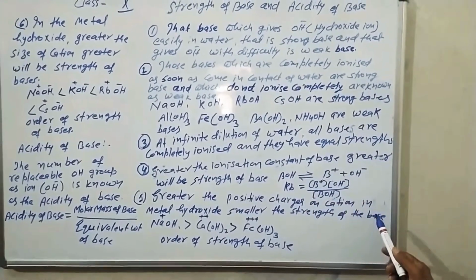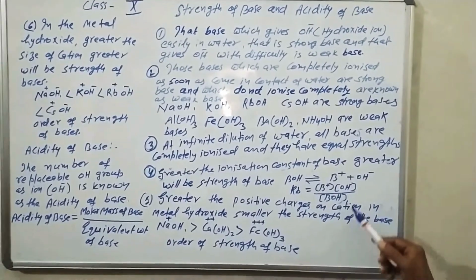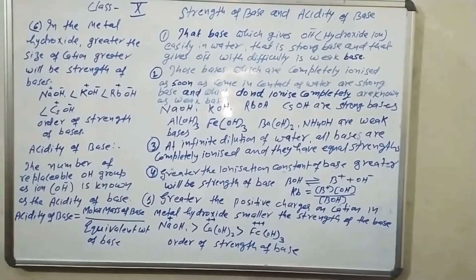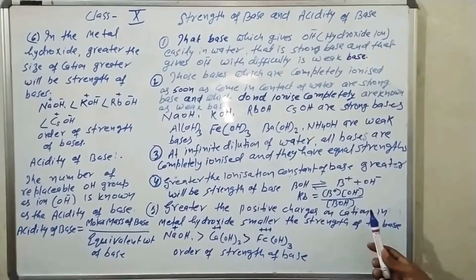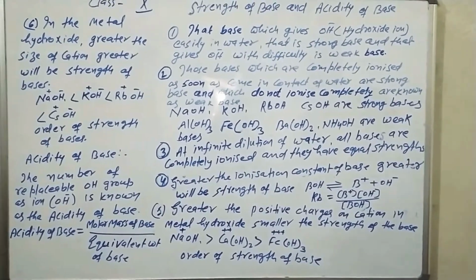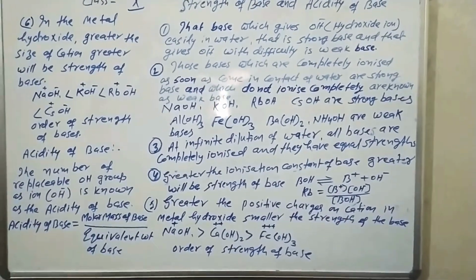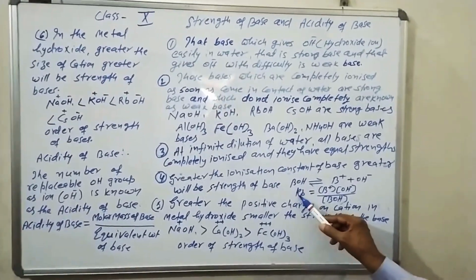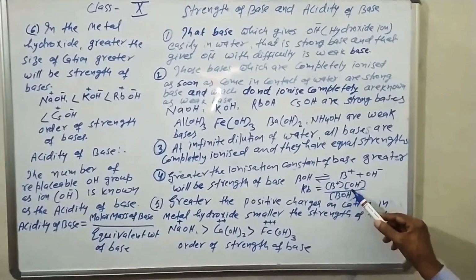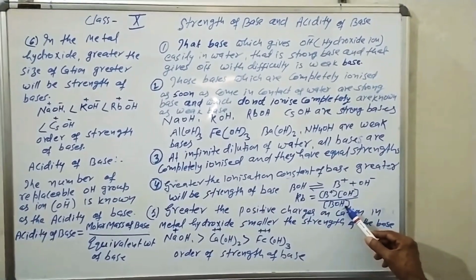When the rate of formation of B+ and hydroxide ion and the rate of their recombination to BOH become equal, the equilibrium constant is known as the ionization constant of that base. So, Kb is equal to the concentration of B+ times the hydroxide ion concentration divided by the base concentration.